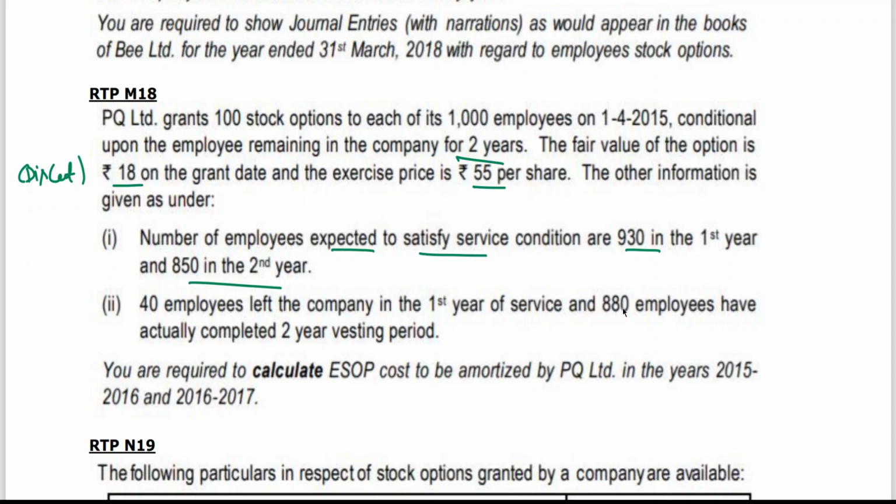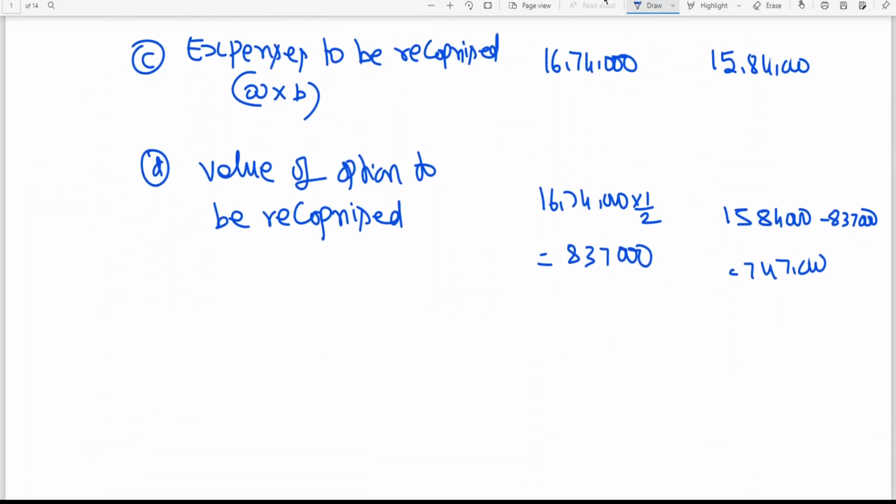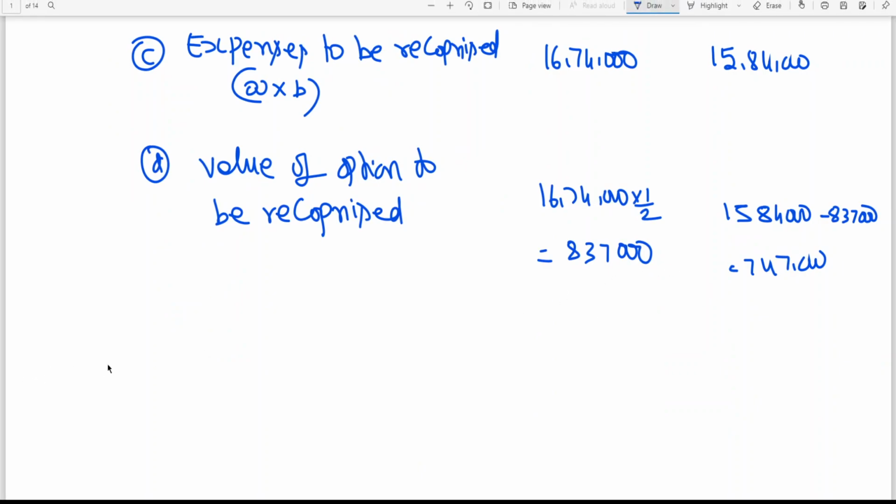So whatever classes we have discussed so far, this point is crucial. Finally, expenses are to be recognized only on the options exercised. This is an important point you all should remember. So this is a 4 marks question. I think this is for 7,47,000. Important note.